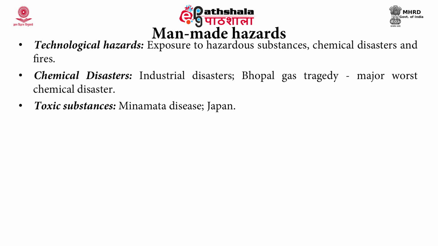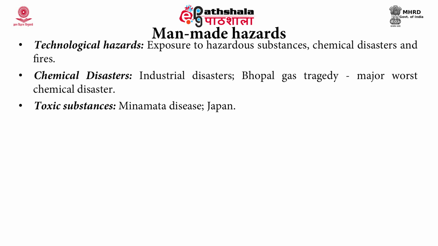Toxic substances, as occurred in Minamata in Japan, where one of the companies dumped inorganic mercury near the Minamata Bay in Japan. That is why it is also called the Minamata disease. Here, the inorganic mercury was transformed into organic methyl mercury by the fishes in the bay, and this occurred due to an organic methylation process by anaerobic bacteria that were thriving in these waters.